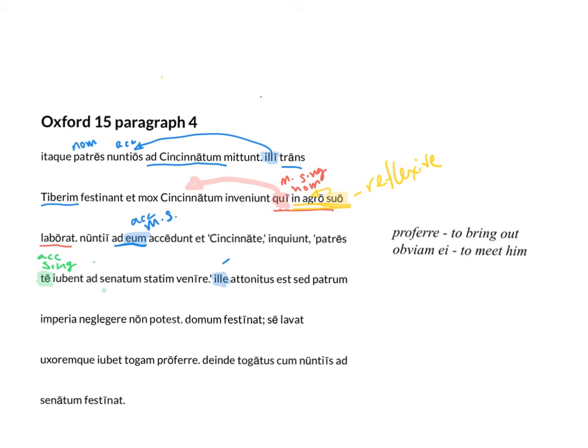Cincinnatus, exactly. It's masculine, nominative, singular. He is astonished, but he is not able to ignore the orders of the senators.